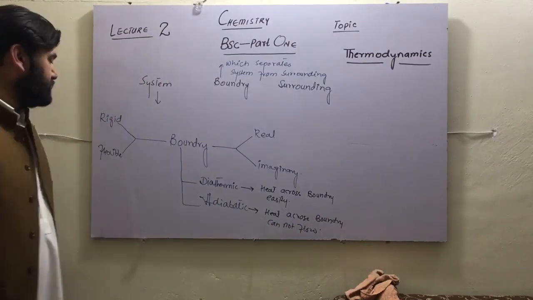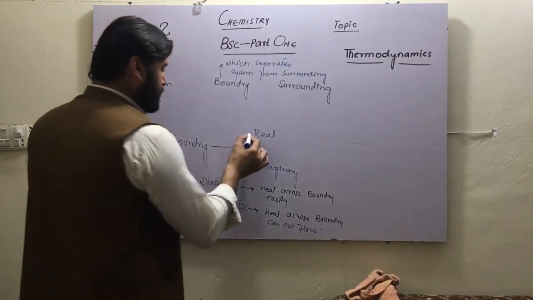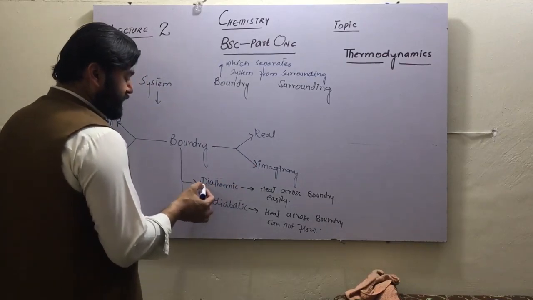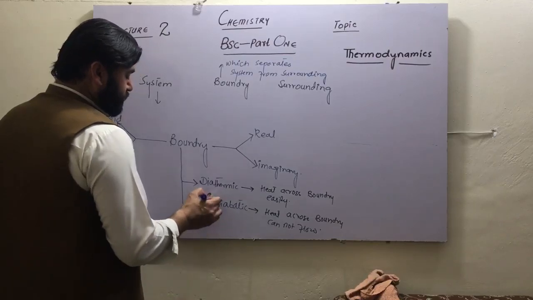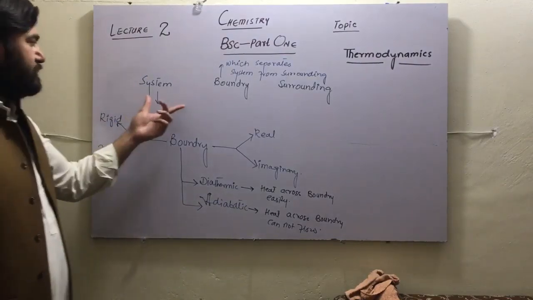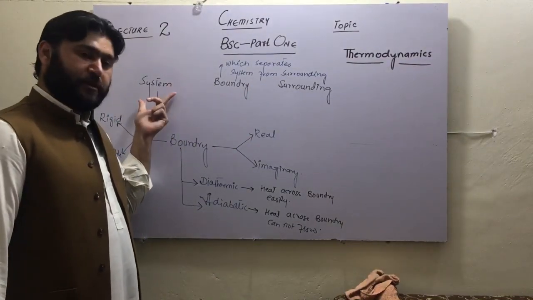So boundary can be rigid, flexible, real, imaginary, diathermic, and adiabatic. So these are the three important definitions of system, boundary and surrounding. What is system? System is nothing but the substance or thing which is under observation.